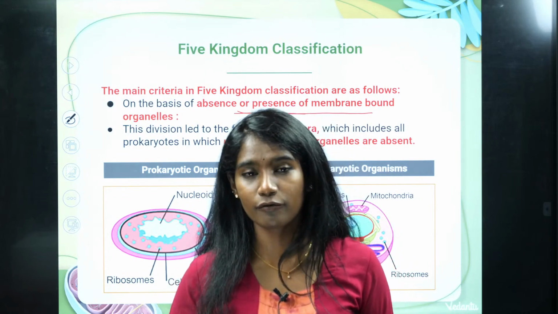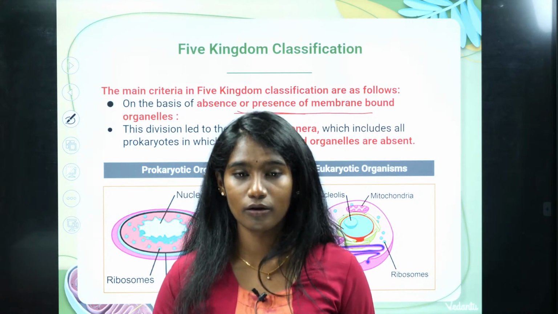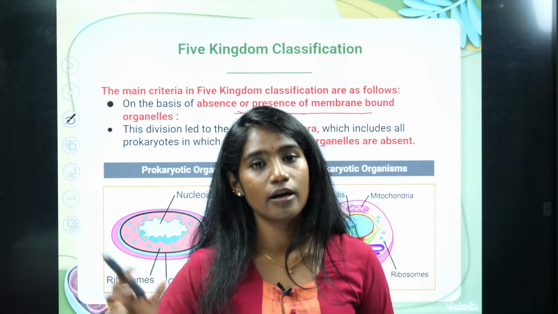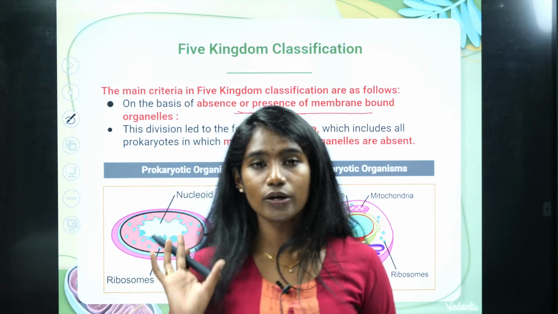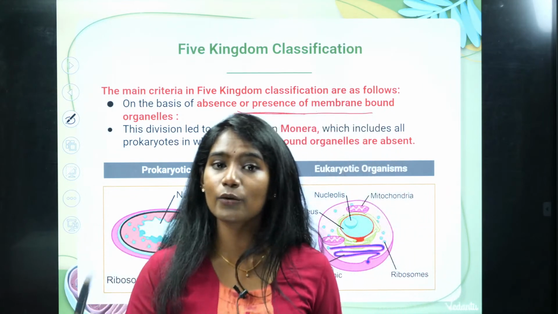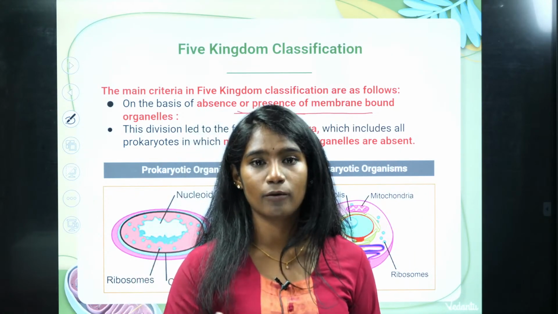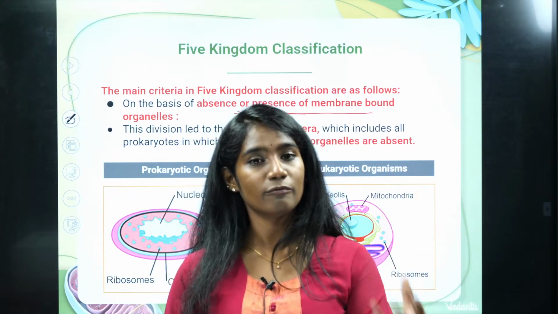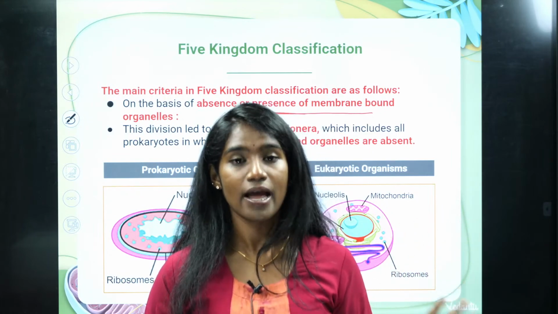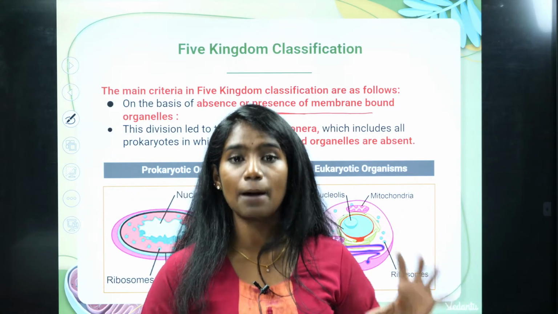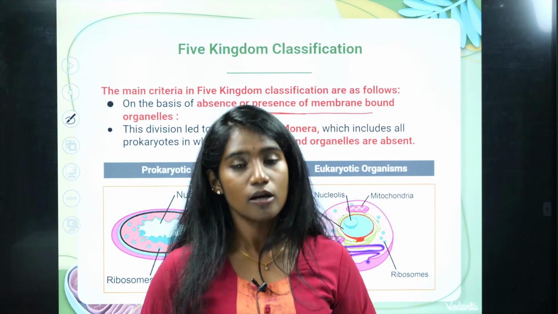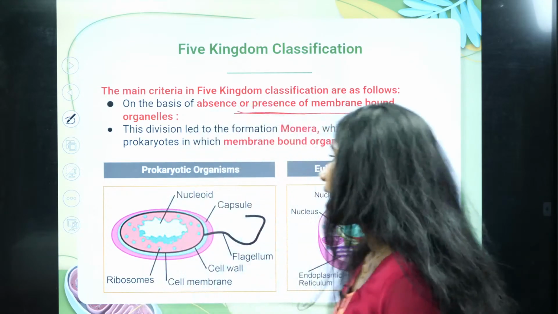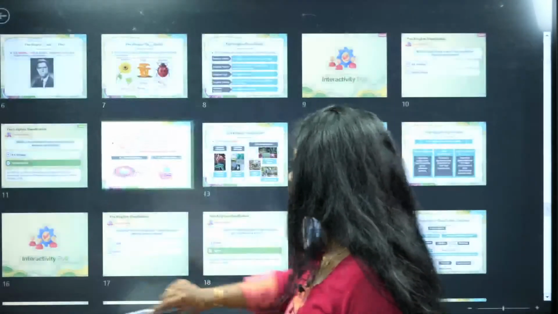The mode of nutrition of green algae is autotrophic, which means they prepare their own food via photosynthesis. Only eukaryotic cells can perform photosynthesis, because chloroplast is required, and chloroplast is a membrane bound cell organelle. Where do you see membrane bound cell organelles? In eukaryotic cells.